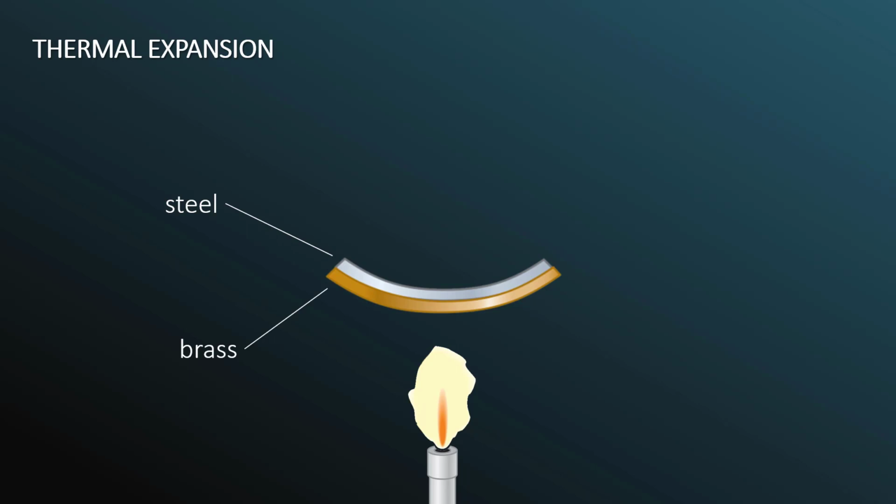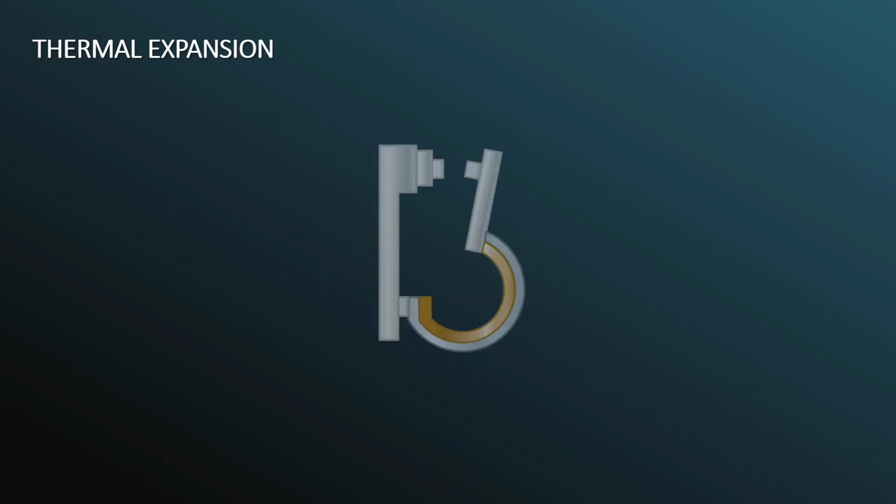Thermal expansion is used in engineering applications. Consider the displayed switch, which can be part of a circuit, such as in a thermostat. If the temperature cools too much, the brass will contract faster than the steel, forcing the switch to close, which will close the circuit and turn on the thermostat for the heater, for example. Now, when the temperature gets too hot, the brass expands faster than the steel, causing the circuit to open again.